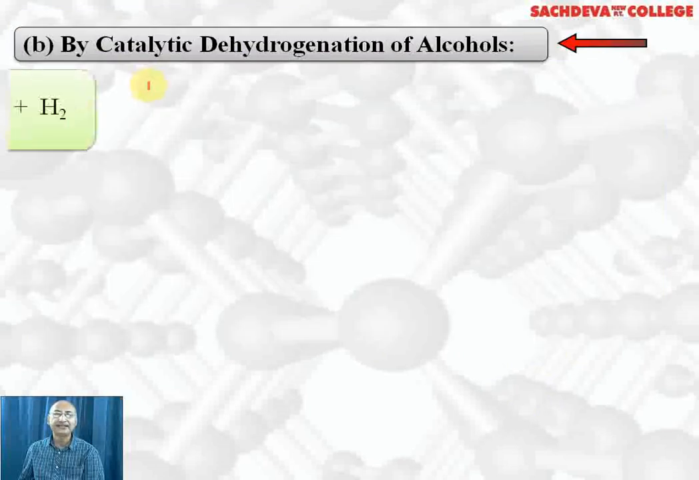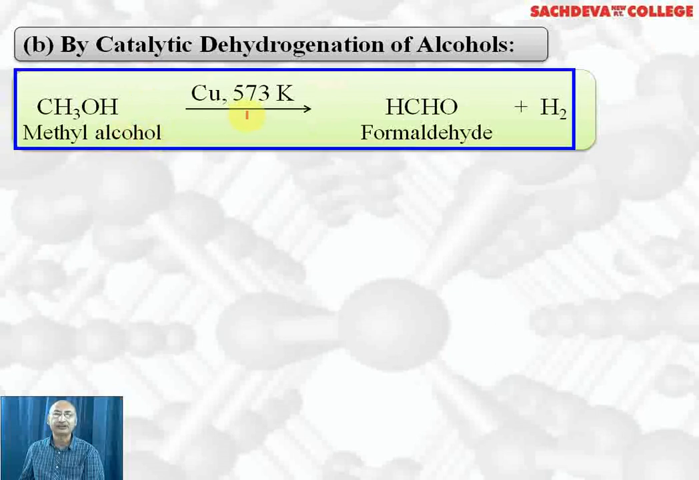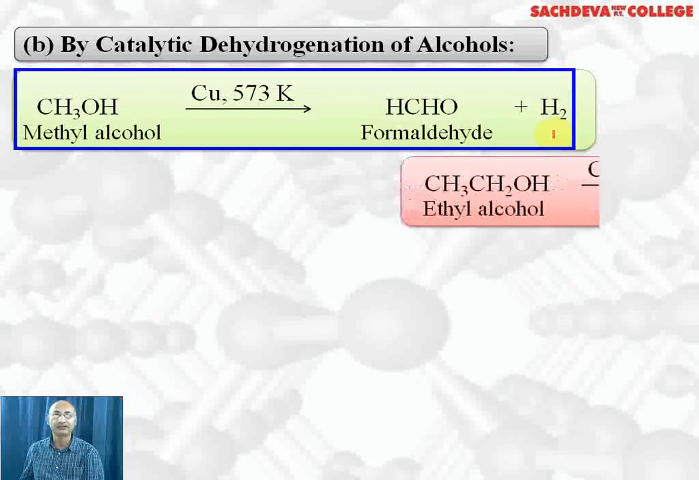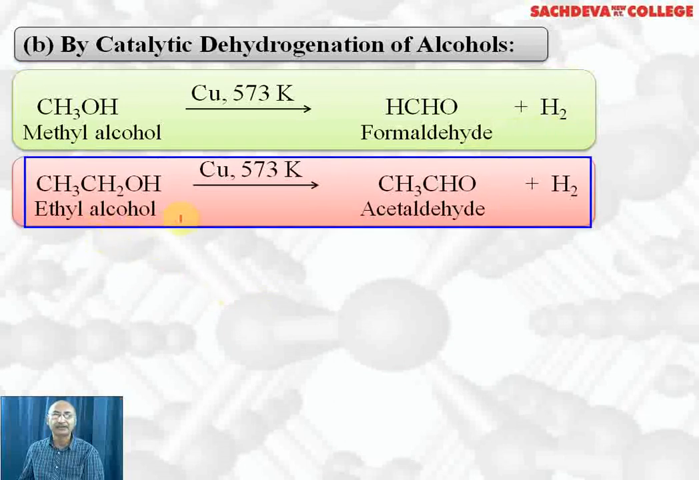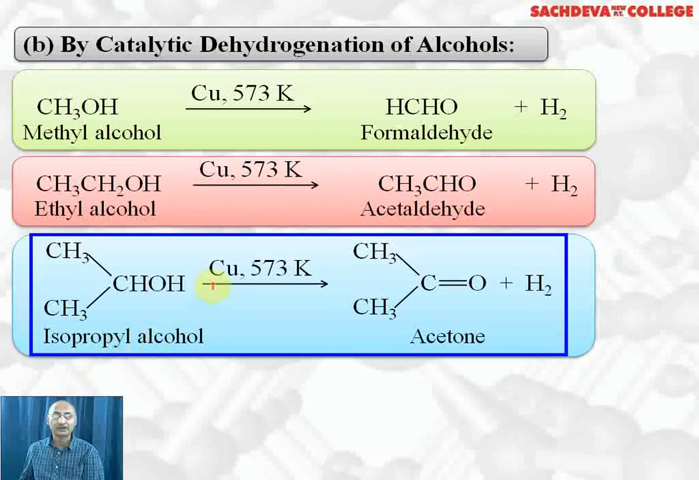By catalytic dehydrogenation of alcohols: alcohols on dehydrogenation with copper at 573 Kelvin, copper acting as a catalyst, result in the formation of formaldehyde or methanal plus hydrogen from methanol. Next example, we have ethyl alcohol. When heated with copper at 573 Kelvin, we get acetaldehyde plus hydrogen. Acetaldehyde IUPAC name is ethanal. Isopropyl alcohol on heating with copper at 573 gives acetone plus hydrogen.